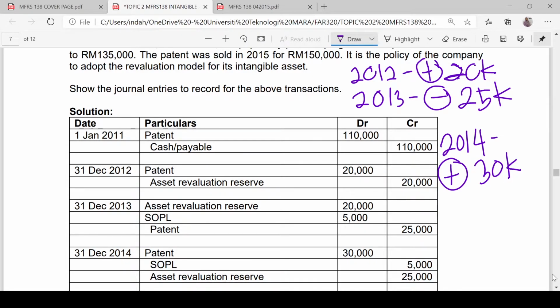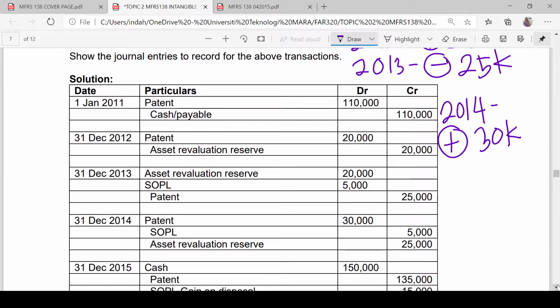In year 2014, what happened? There is an increase, or revaluation surplus, of 30,000. So now we are going to record the increase in asset by 30,000 ringgit. So debit patent 30,000 ringgit. But before we can transfer everything to asset revaluation reserve, we need to reverse the previous revaluation deficit recognized in SOPL of 5,000.